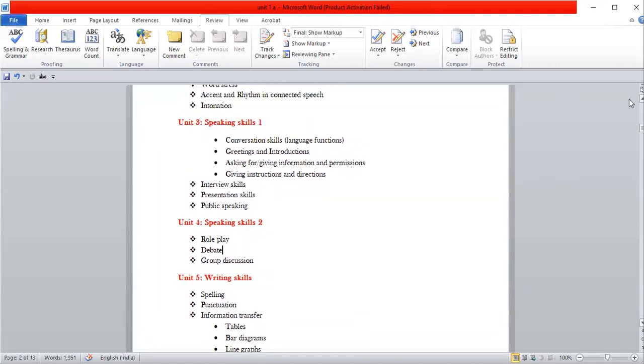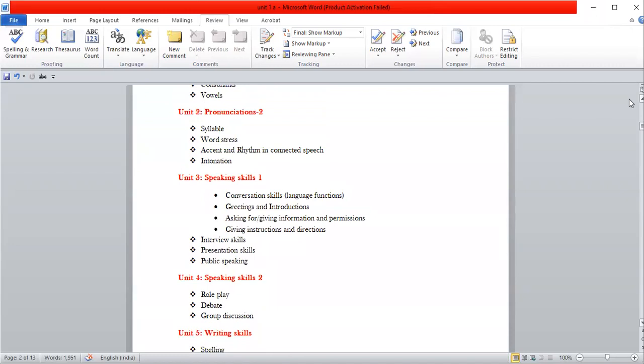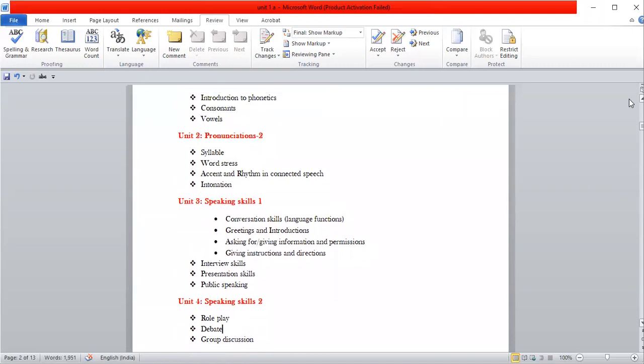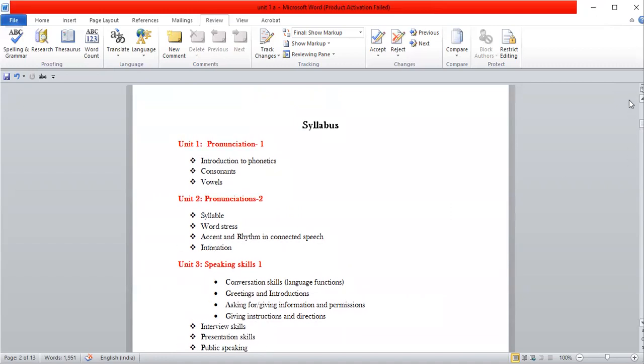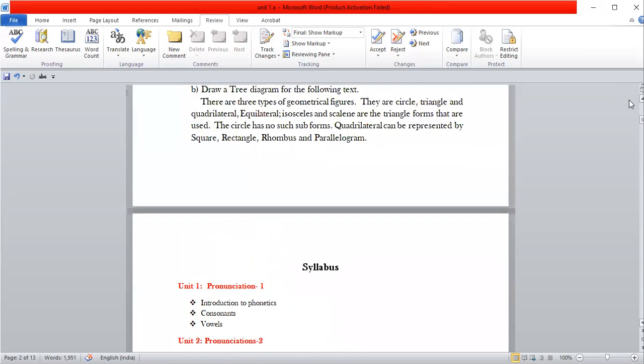They have asked regarding the debate. And even they have focused on presentation skills, syllable, word stress, and intonation. And if you see the model question paper, more questions are from pronunciation 1, that is Unit 1.